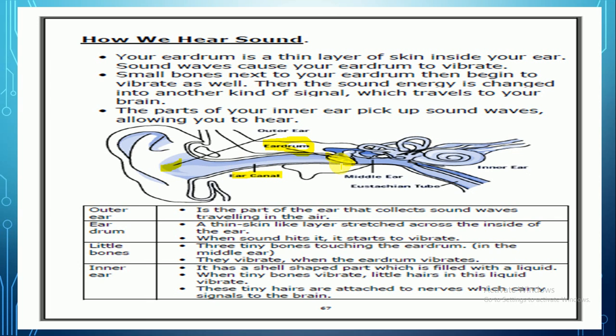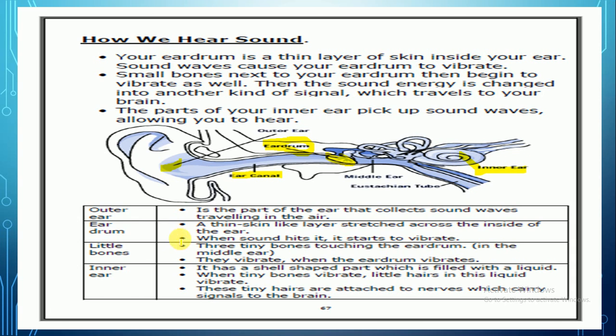After that you find the eardrum. After the eardrum, you find the three tiny bones. You're gonna see them here. Three tiny bones. We have little bones there. Okay, and those bones vibrate in the middle ear, and they make the inner ear vibrate. So this is the inner ear here, this part.